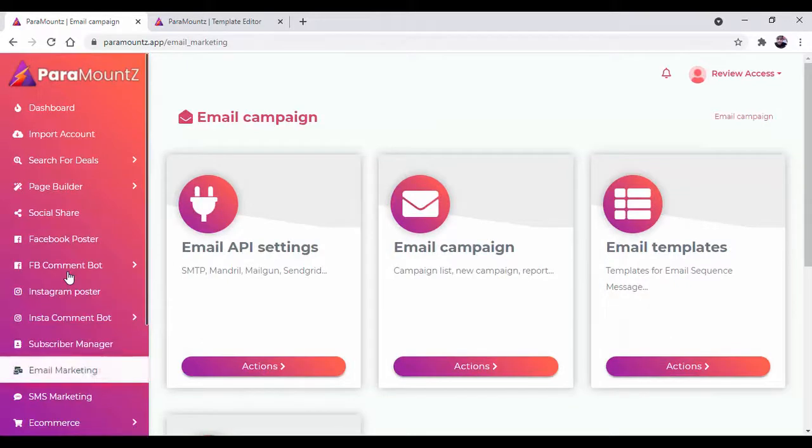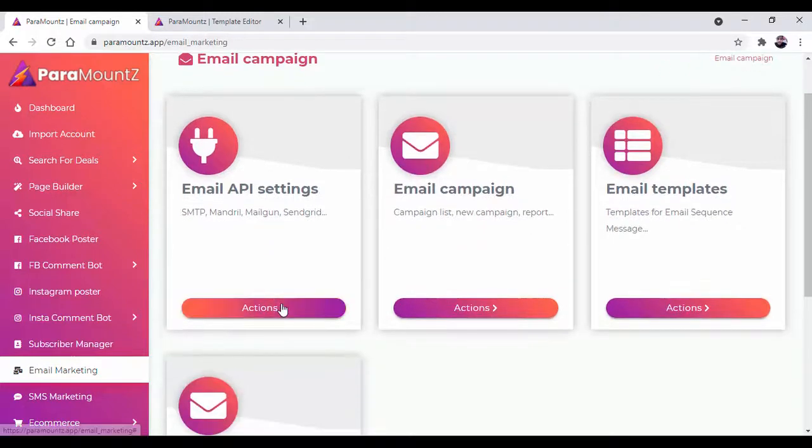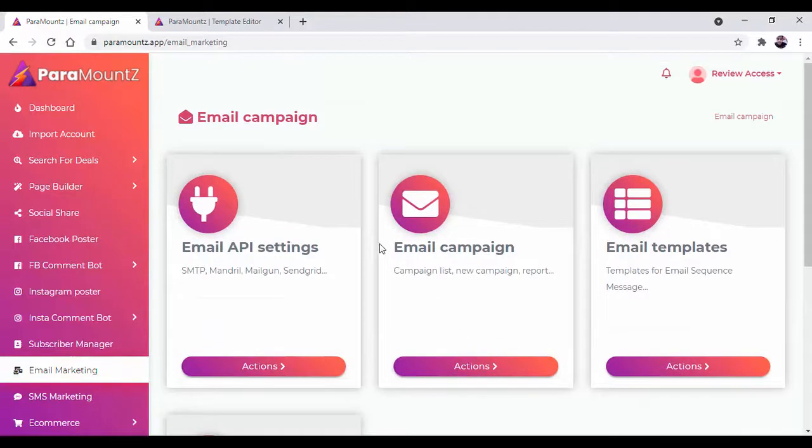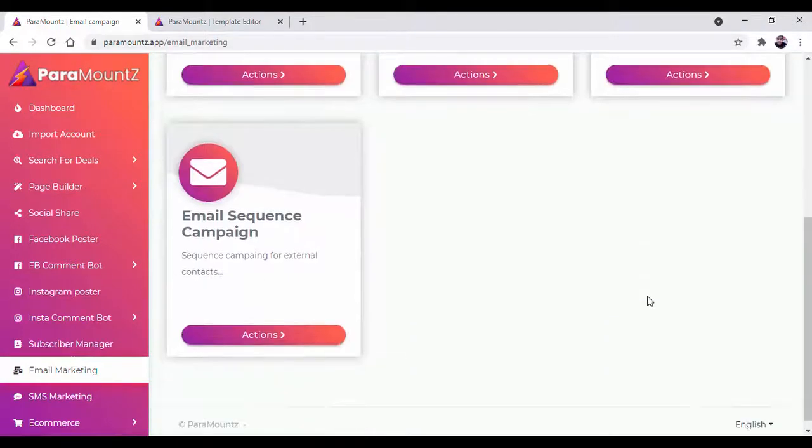Then there is email marketing. We all know for an affiliate marketer how email marketing plays a vital role. So based on that, we can do this email campaign. So we can set up an email API over here. We can do the email campaign with the help of this email template and email sequence campaign.